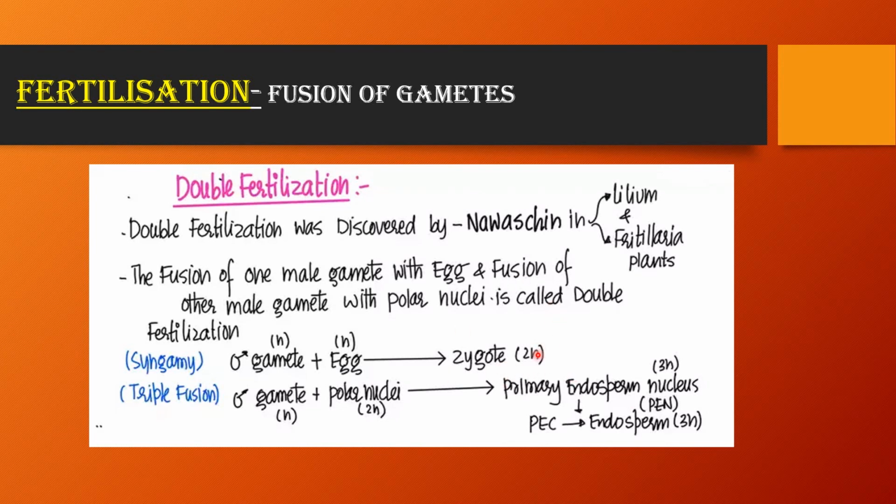This zygote will develop into the embryo, and that embryo will develop into seed, and this endosperm nourishes the embryo. So this is double fertilization, and in the next video we will see the developmental process of that embryo, which is called embryogenesis.